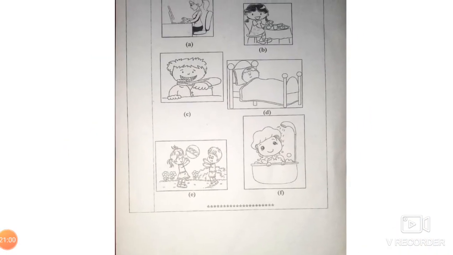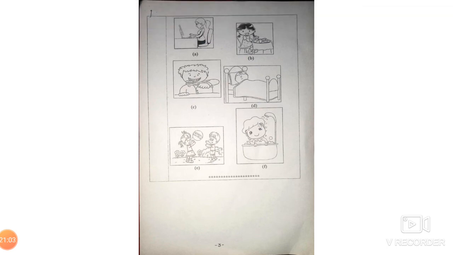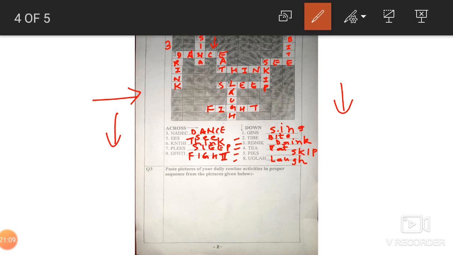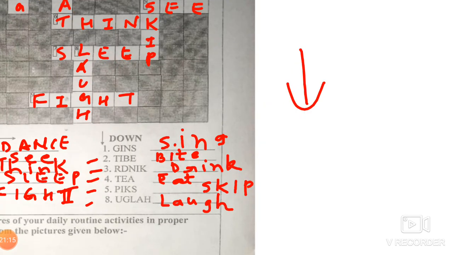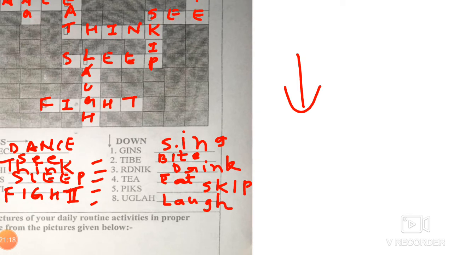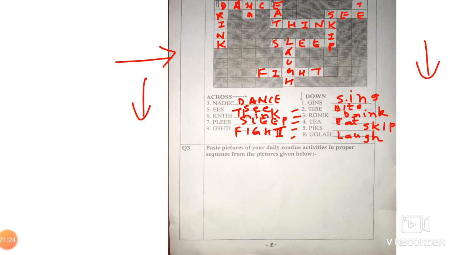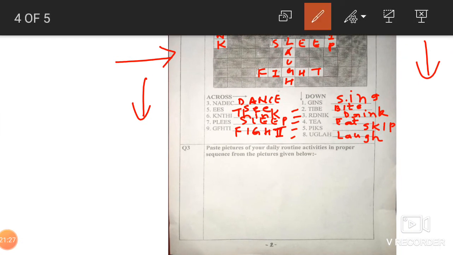Now we come to the, now see children, below, now see below it is given, you come to question number 3. ये question number 3 है बेटा. यहाँ here you have to paste the picture of your routine activities in a proper sequence order में आपको लगाना है.